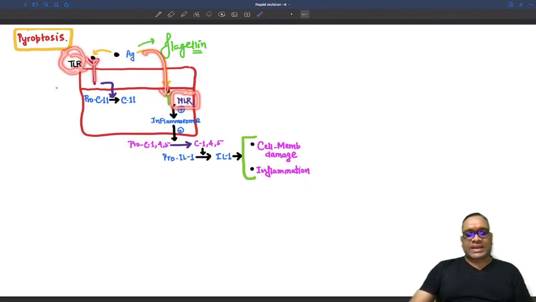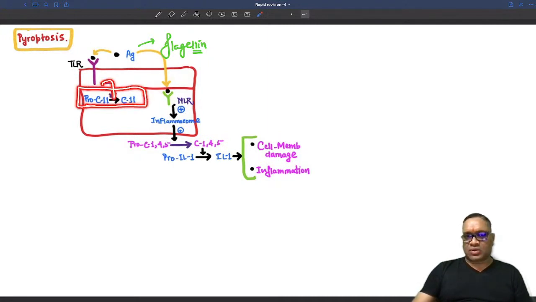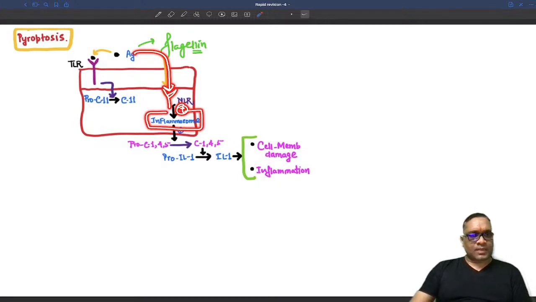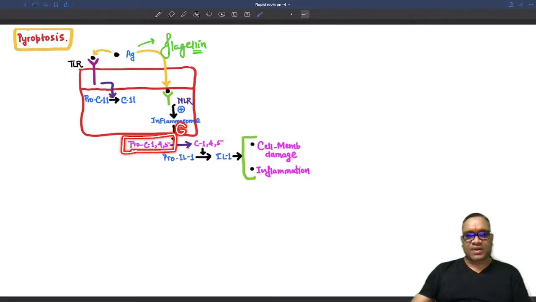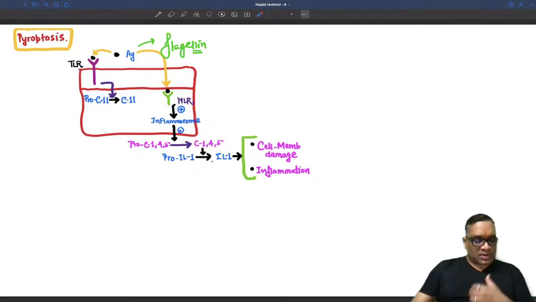When they combine with the nod-like receptor, they will activate pro-caspase 11 into caspase 11. So now you can see this is the caspase 11 involvement in pyroptosis, right? If they reach the cytoplasm directly and combine with the nod-like receptor, this will activate the inflammasome. The inflammasome will activate procaspase 1, 4, 5. So now 1, 4, 5 will be activated, and this is going to activate interleukin 1, right? That interleukin 1 is the inflammatory cytokine which will be causing cell membrane damage and inflammation.